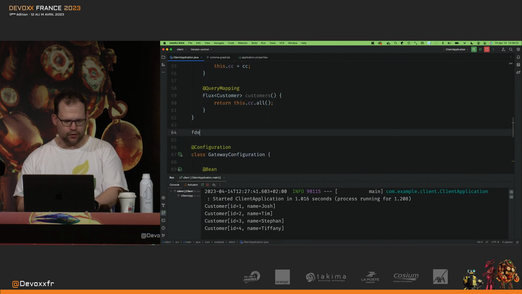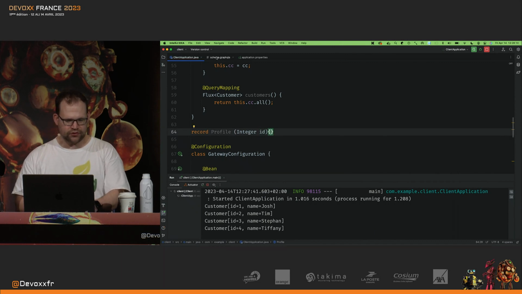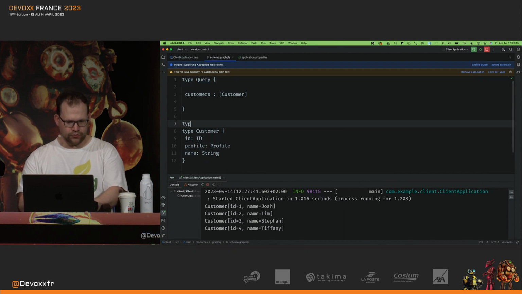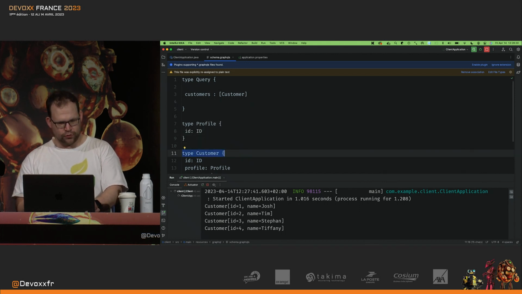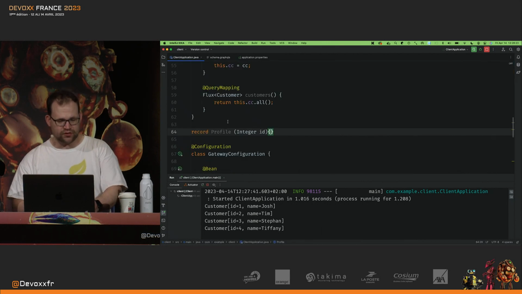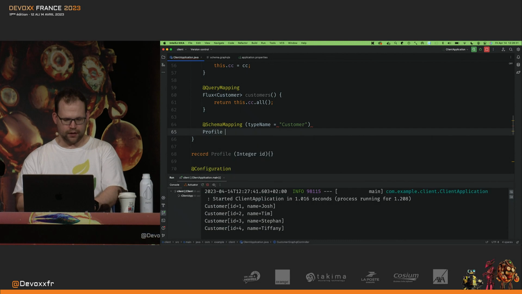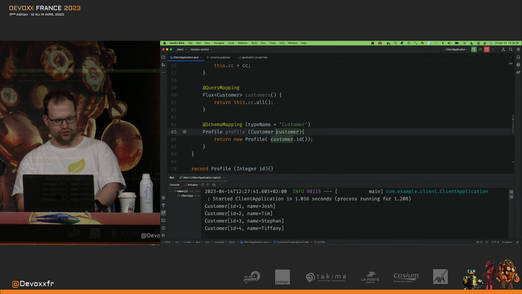So let's imagine, for now, just for time, that I have a microservice that has profile data, you know, the username, password, that kind of stuff, right? I could add this to the schema for the customer. I could say, okay, there's a new type here called Profile that has an ID, and I want to add that profile data to the customer, even though the backend microservice doesn't have that arrangement, right? Well, here I will use SchemaMapping. So Customer, Profile profile, Customer customer. So I'm actually resolving the profile with the root aggregate type, the customer, injected there, okay?